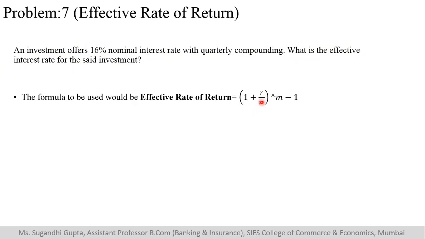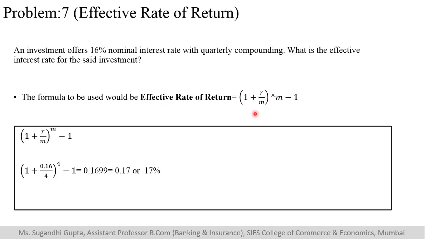So M becomes 4. R is 16. Let us substitute and get our value. If you solve this equation, you will get approximately 16.99, which can be considered as 0.17, or you can call it 17%. So my effective rate of return would be 17%.